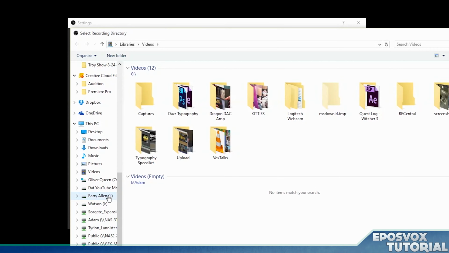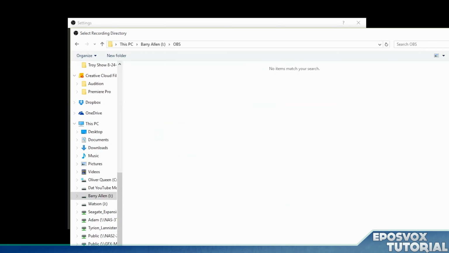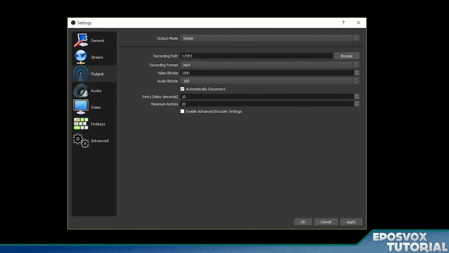to record. I have a specific hard drive and folder set up for OBS recordings, so I'm going to tell it to go there. You can pick your video folder or whatever. So when you're done streaming, your final recording will go in this folder that you choose.